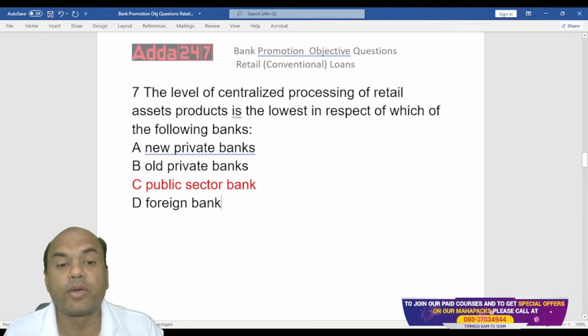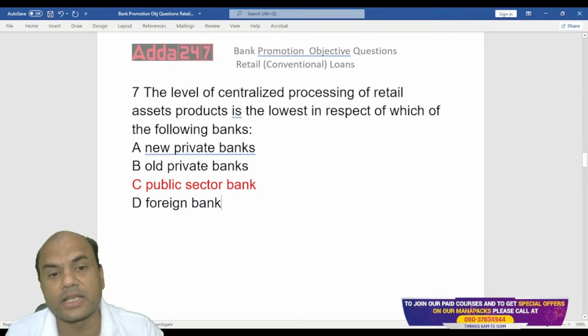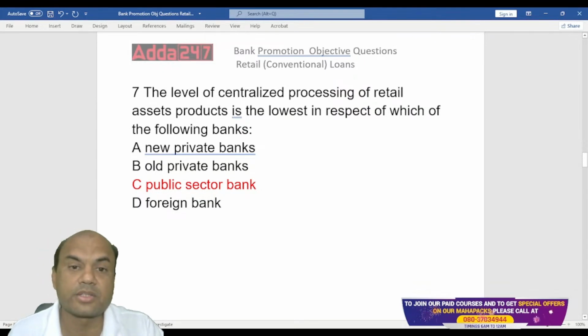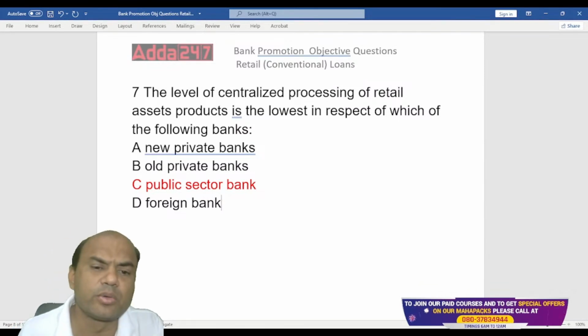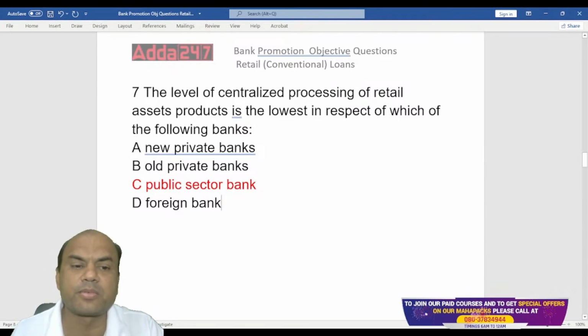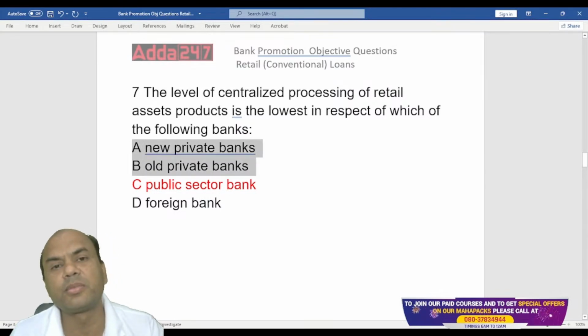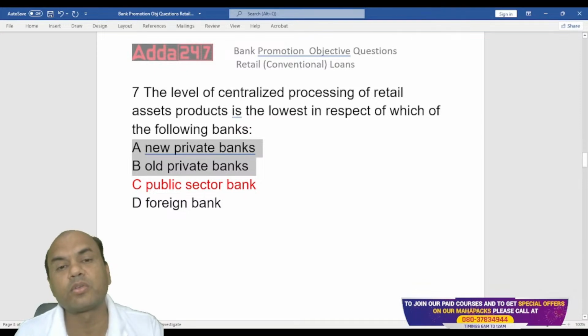Whereas they should grow now. All our banks, all our nationalized banks, should now focus on the centralized model, so that we can give a tough fight to these new age private banks and these foreign banks. What are these new private banks and old private banks? What is the difference between these two? New private and old private. How many can give me the answer?